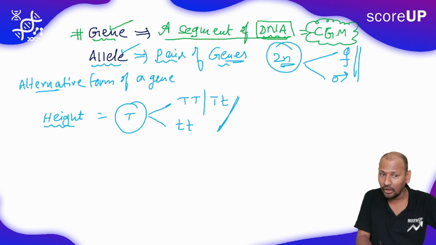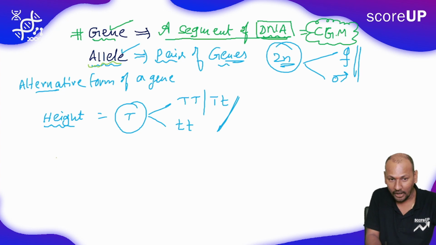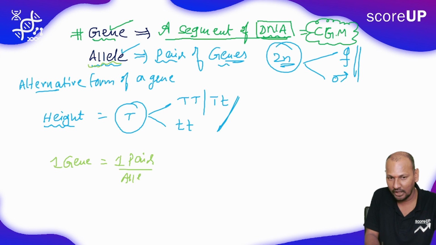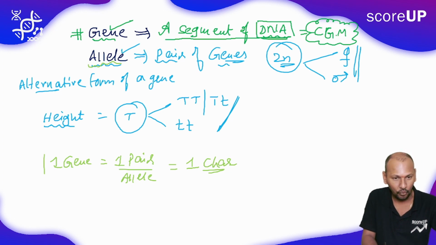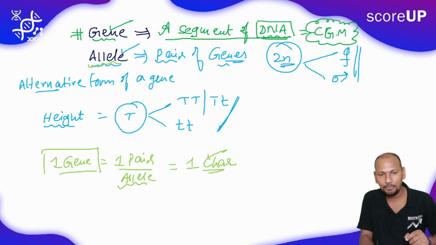In a diploid organism, one specific gene has one pair, one allele representing one specific character. This is common. One gene represents one character through one pair.